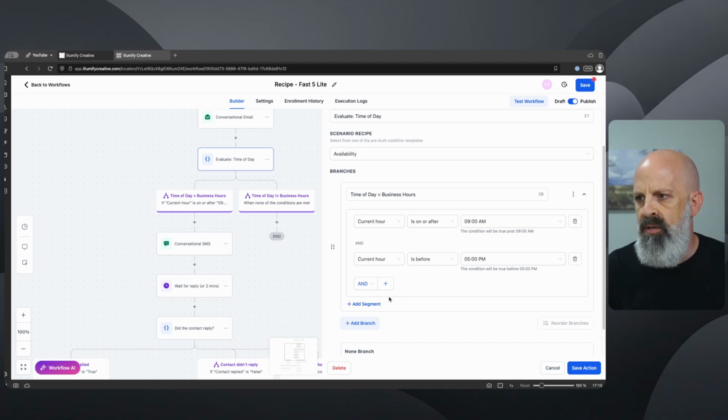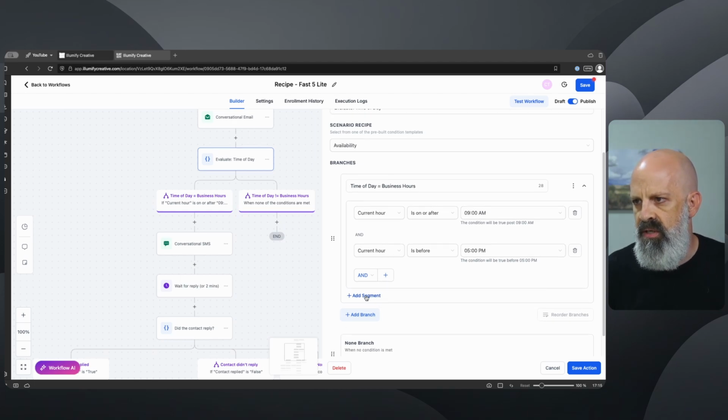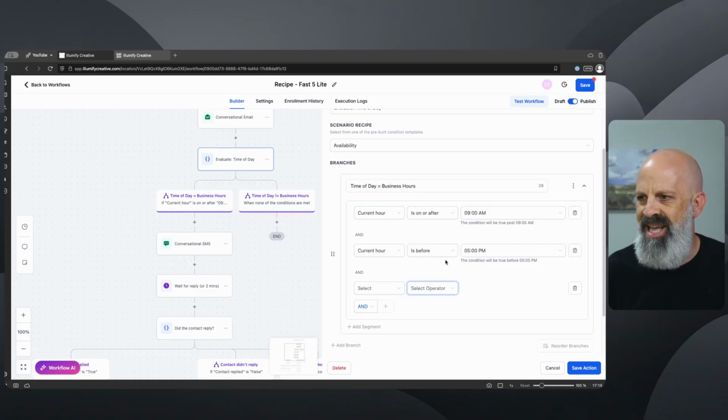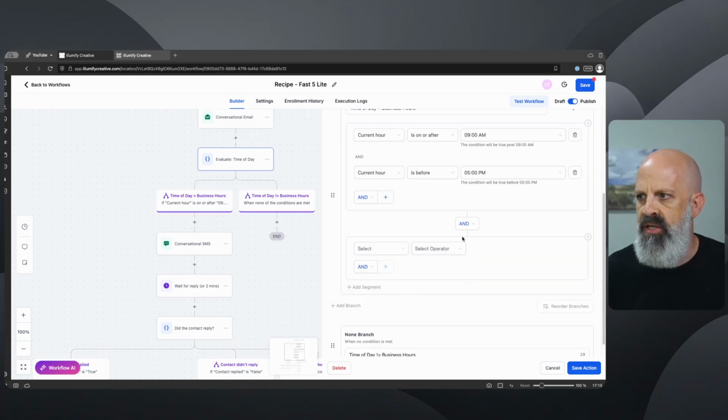So down here, you'll see this other option to add segment. And so this is one group of logic, and I don't want to do this because that's adding to the same group. I want to instead add this other group of logic. And it has this modifier and or, and I'm going to use and, not or. There's a lot of ands and ors there.